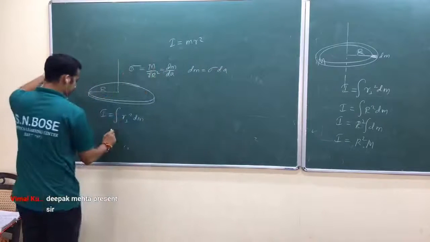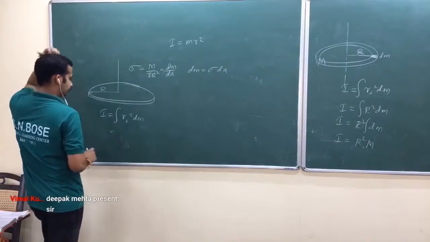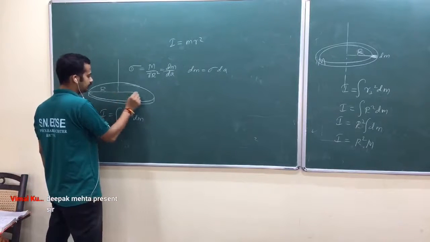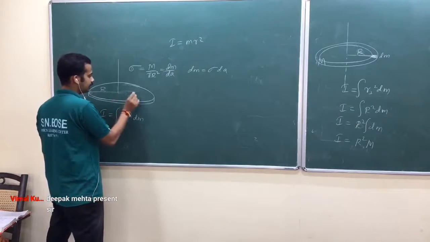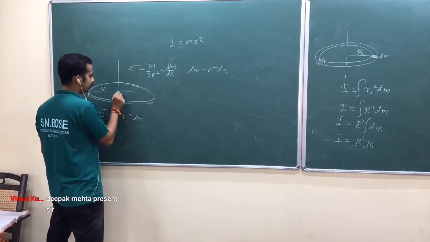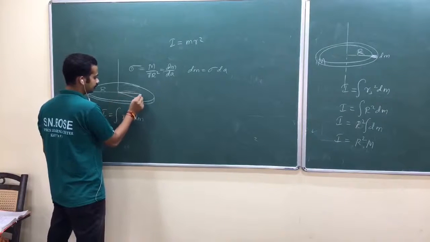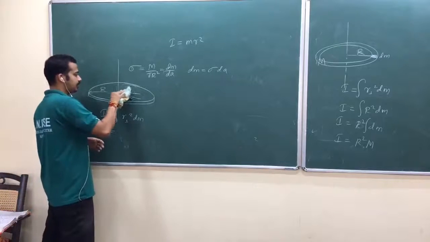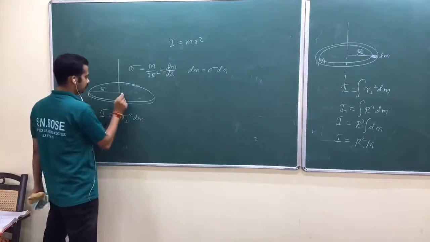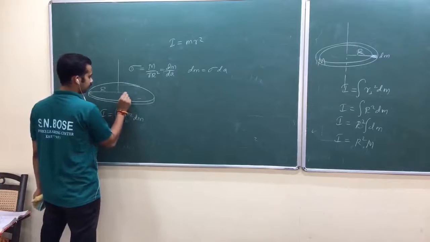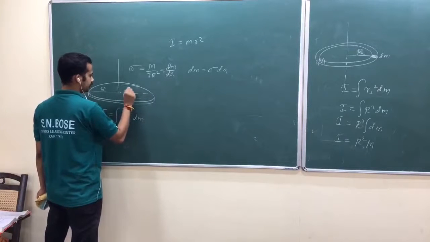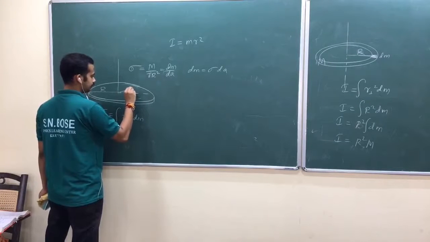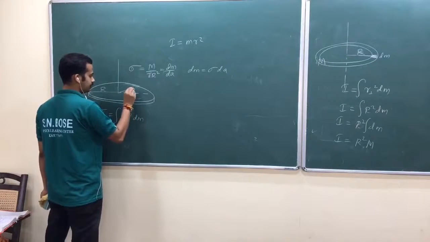Is that okay? So integral of r perpendicular square dm. If you take any small patch here, let me take it like this. Since I am writing everything in polar coordinate, let me take it like this. Can you see this one?